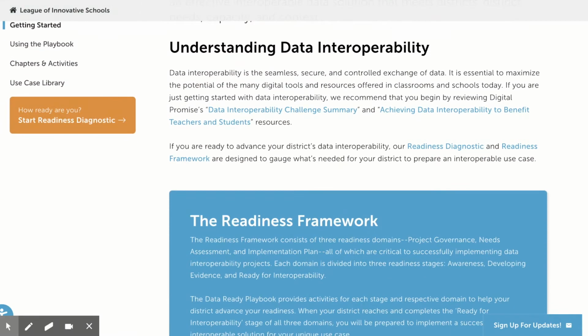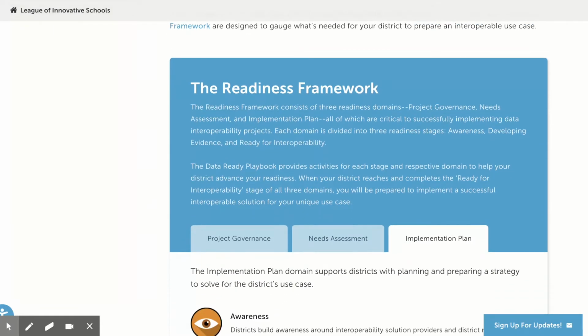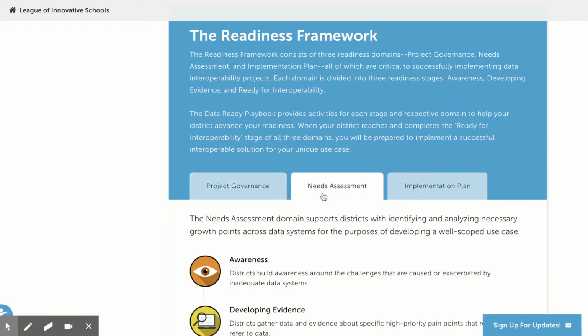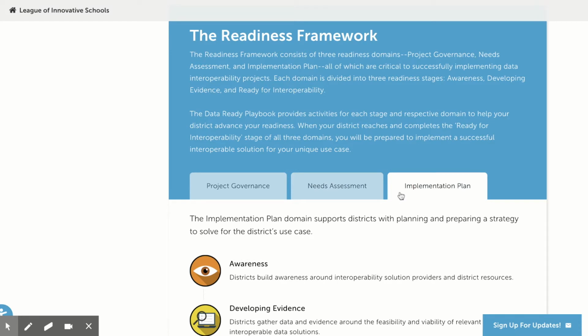Let's dive into the playbook by first exploring the Readiness Framework. This is the Readiness Framework. It is the backbone of the Data Ready Playbook and focuses on three readiness domains: project governance, needs assessment, and implementation plan, all of which are critical to successfully implementing data interoperability projects.